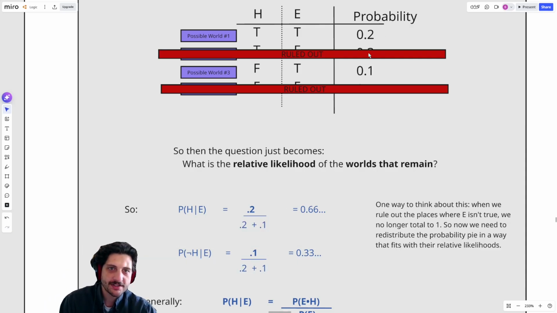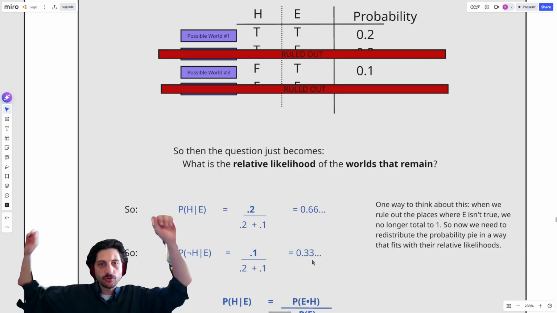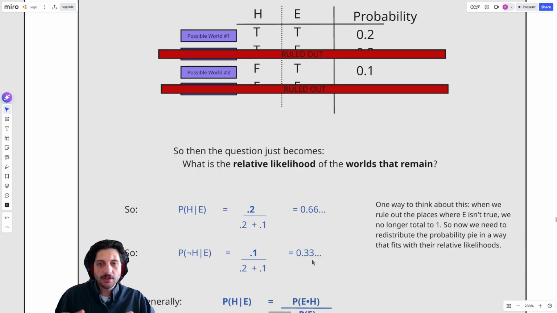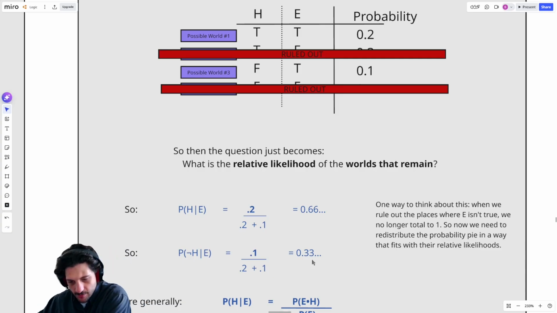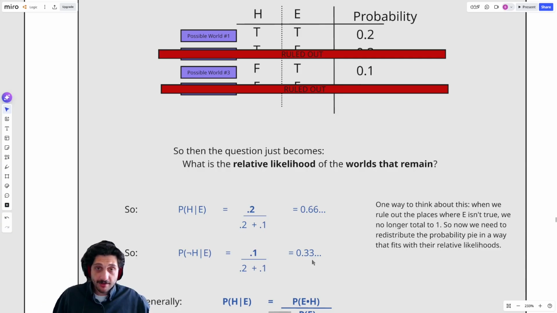So the important thing to notice here is that this relationship is preserved. World 1 is double as likely as world 3. So all we're doing when we do a Bayes rule is we take out some of the worlds and then just readjust the likelihood in relation to the relative size of their likelihoods. That's all we're doing in Bayes' rule. We're just saying, okay, if we've learned something new and we've ruled out some of the probability space, let's just stretch the rest of the space in a way that still just captures what their original relationship was.